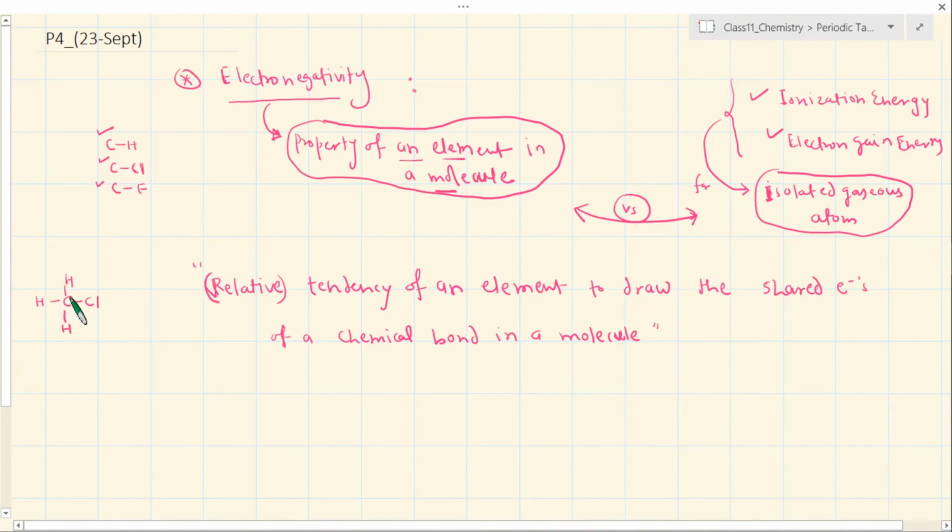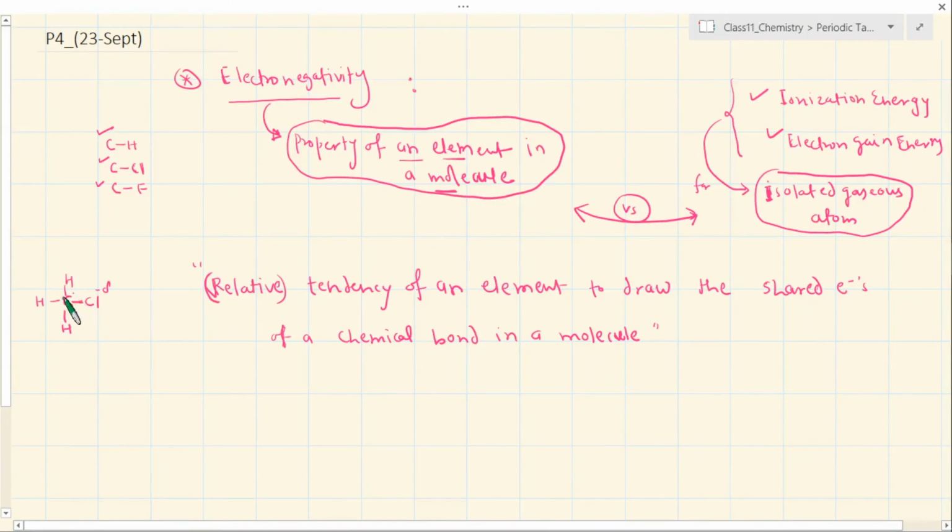Now when you talk about the electronegativity of this carbon, I would say this carbon has a certain value of electronegativity with respect to this chlorine, because in between these two there is a certain tendency, like a tug of war happening between these two elements to draw this shared pair of electrons, right? This is a covalent bond here. So we know that chlorine wins because carbon with respect to chlorine will be a little bit positive, correct? Do you agree with this?